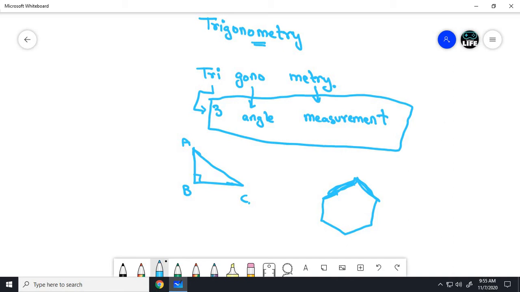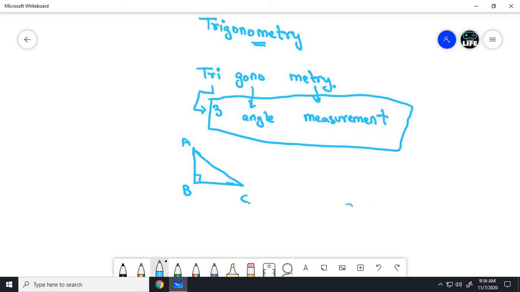So now see, I am challenging you. We can convert these figures into triangles. Here one triangle, here another triangle, here another triangle, here another triangle. So every object in this world can be divided into triangles. I bet for it.